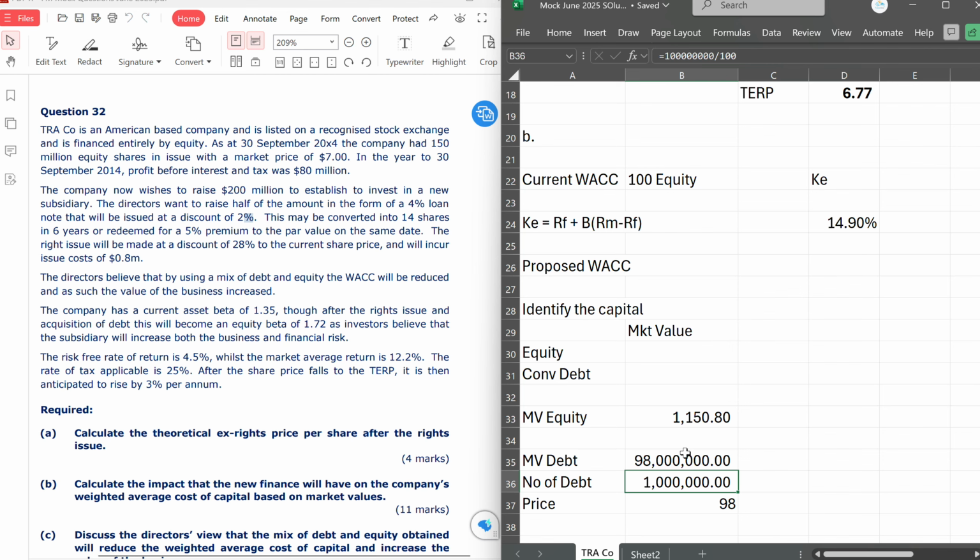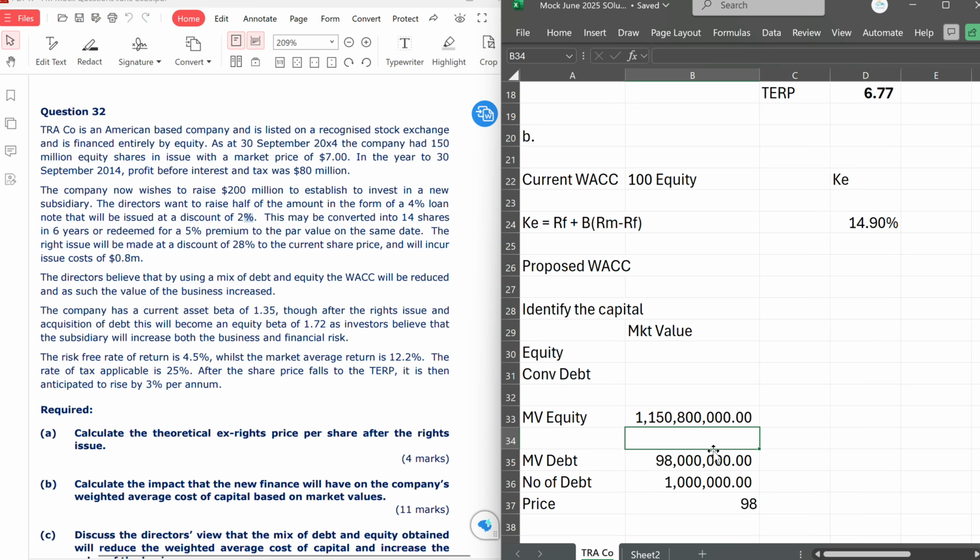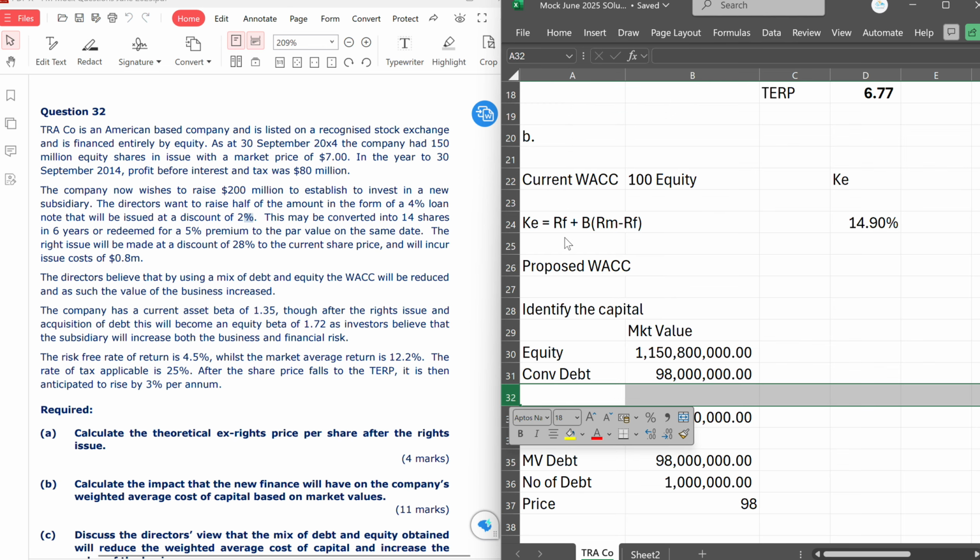So which means we have this. Let me make this absolute. It's in millions, so that we can be comparing like with like. Okay. So we know the market values now, so we can just put that here. That is the market value of equity, and this is the market value of debt. And we can sum that together.